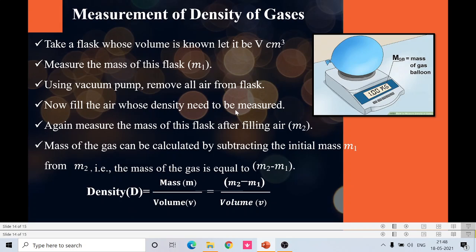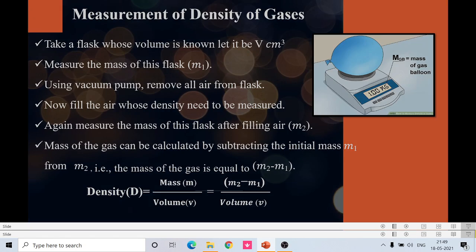Again we will measure the mass of the flask after filling air, and this time we note the mass as M2. Now the mass of the gas can be calculated by subtracting the initial mass M1 from the final mass. That is, the mass of the gas is equal to M2 minus M1. So if you know the mass and volume, straight away we can calculate the density of the gases.